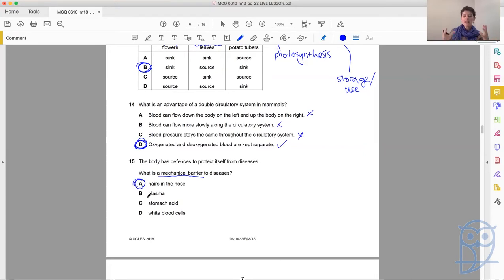Actually stops things entering the body. Okay, so that first line of defense is stopping the pathogens from even getting into the body with that mechanical defense, and it is hairs in the nose in this instance.